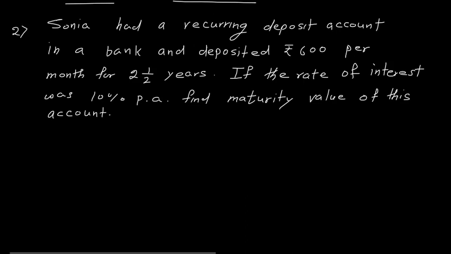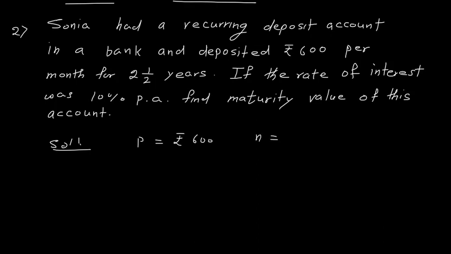Now here in this second question, Sonia had a recurring deposit account in the bank and deposited rupees 600 per month. So here the principal P is rupees 600 for 2.5 years.